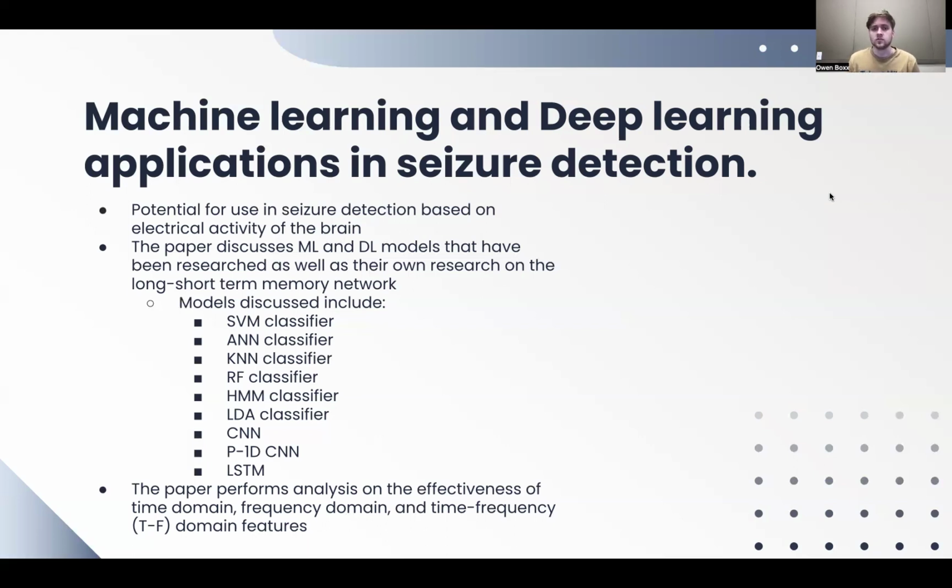I'll explain what those names are on a slide later in the presentation, but for now, I'm just going to go past them. The paper performs an analysis on the effectiveness of time domain, frequency domain, and time-frequency domain features. So essentially, what factors are important.